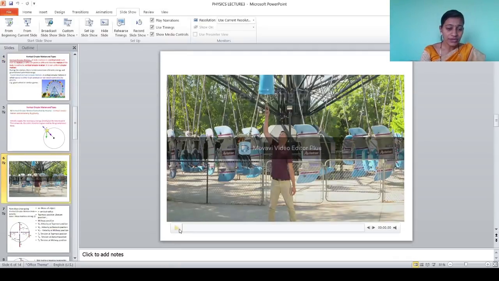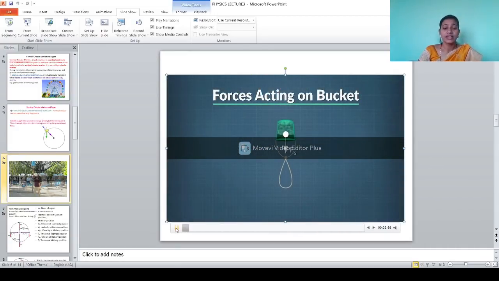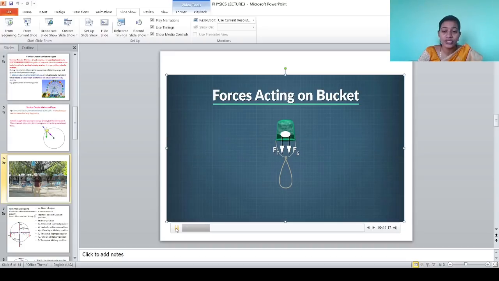See there, in that video a person is holding a bucket in his hand. See there that in that bucket water is present. He is revolving that bucket in vertical circular motion. Now the bucket is at the topmost position.